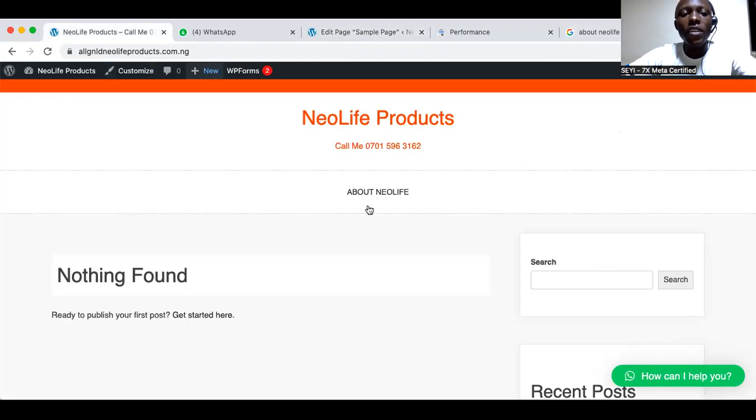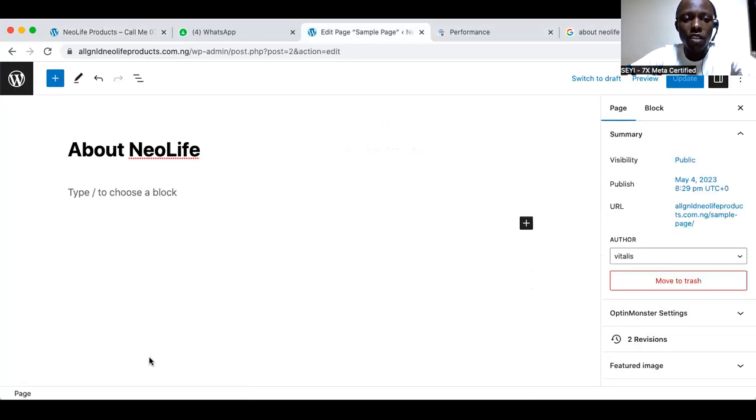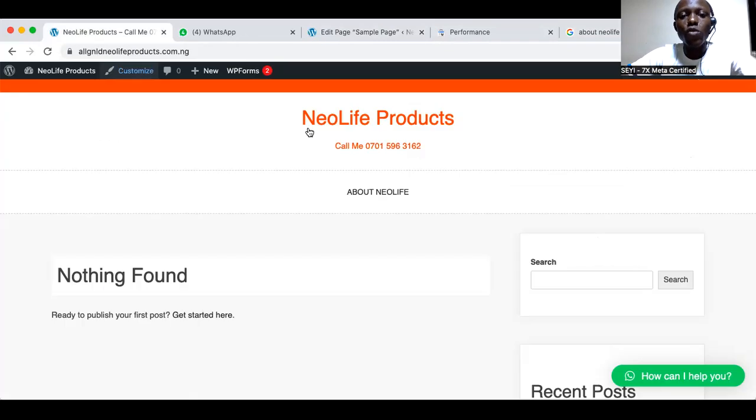For other navigation, I don't want to create a page. If you want a place where you will write content inside, you create a page. But if you don't want information there, and you just want it to be a navigation that goes to another place, you don't need to create a page. So this one, we want something here.